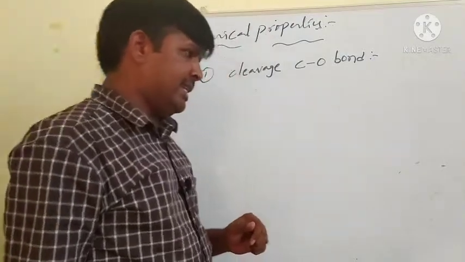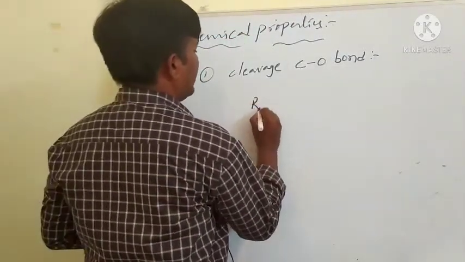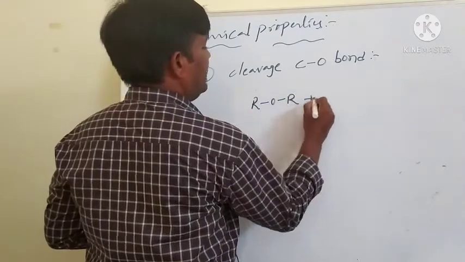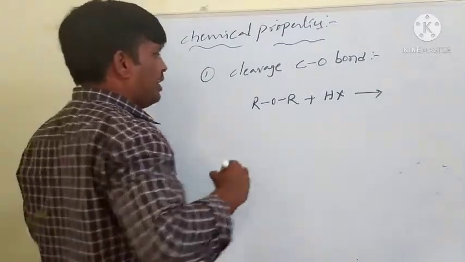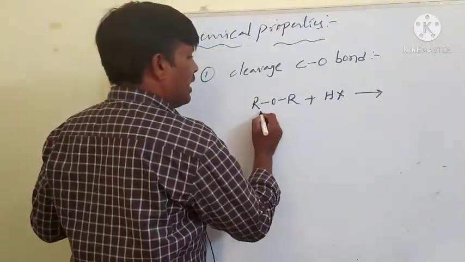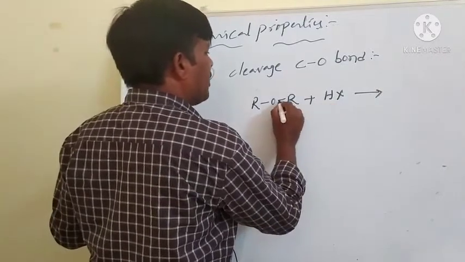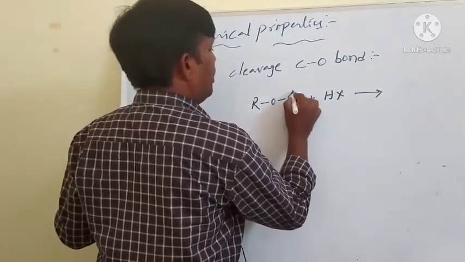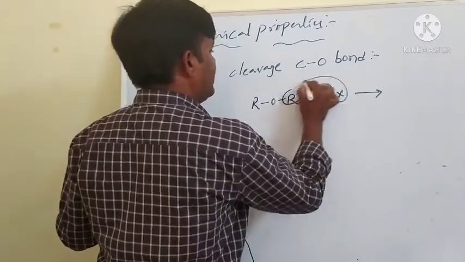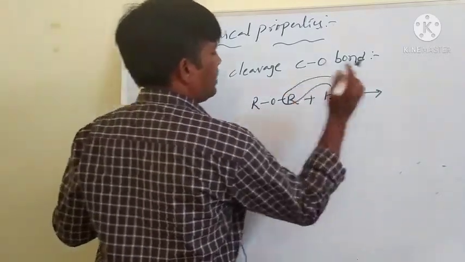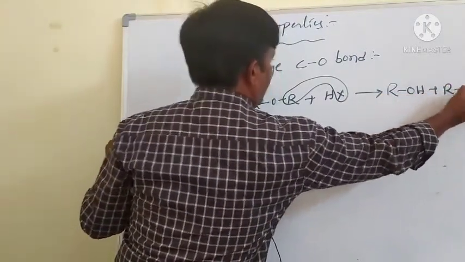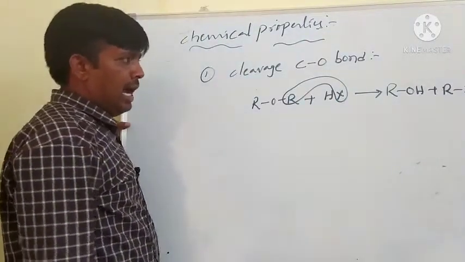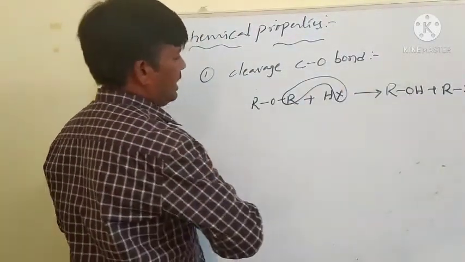Bond cleavage between carbon and oxygen in the ethers. When ethers react with hydrogen halides, formation of what? One forms alcohols and another forms alkyl halide. That is the alkyl halide like this, and the remaining one is ROH. Therefore, there is a possibility to form alcohols and alkyl halide.